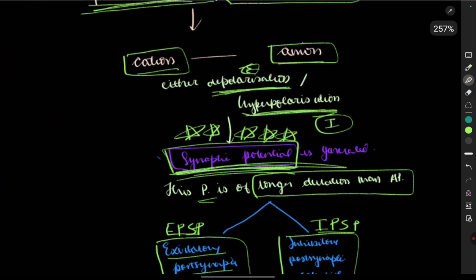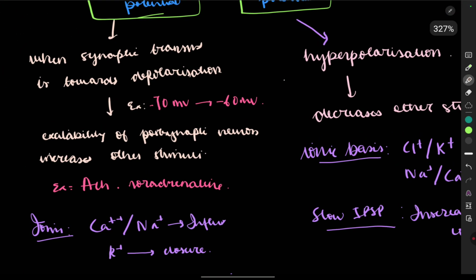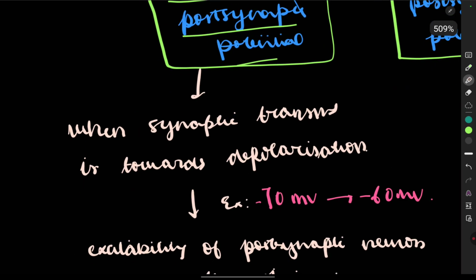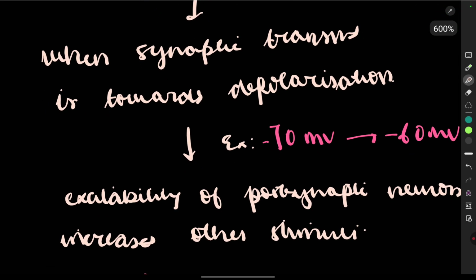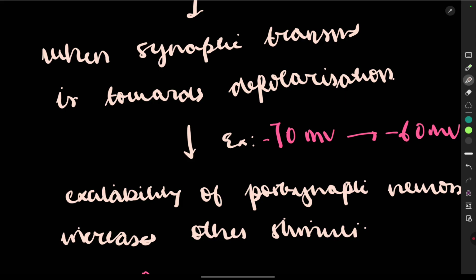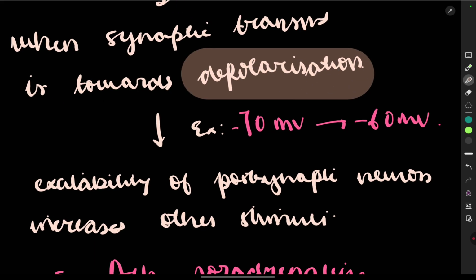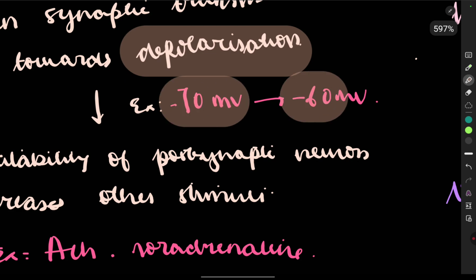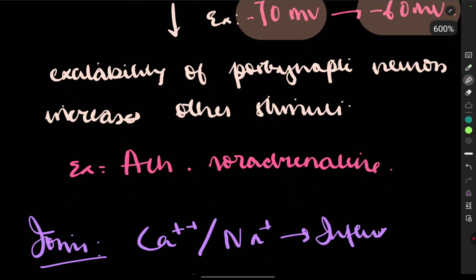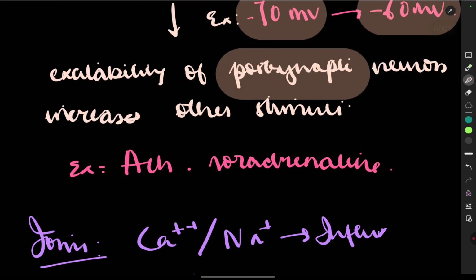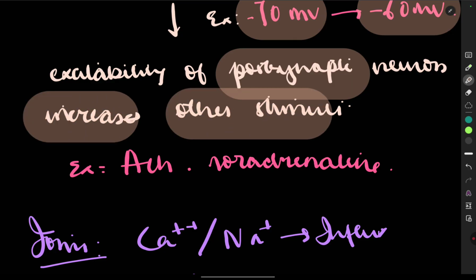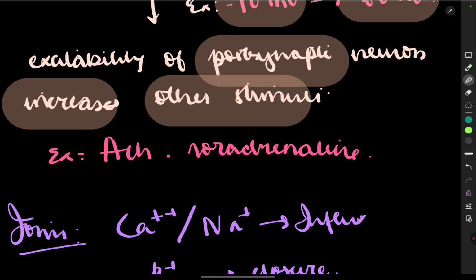We saw how the synaptic potential starts. Now we'll see about the excitatory and the inhibitory. When synaptic transmission is towards depolarization, for example from -70 millivolt to -60 millivolt, the excitability of the postsynaptic neuron increases to other stimuli. What are the neurotransmitters?